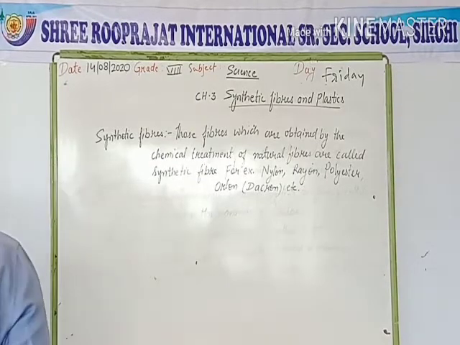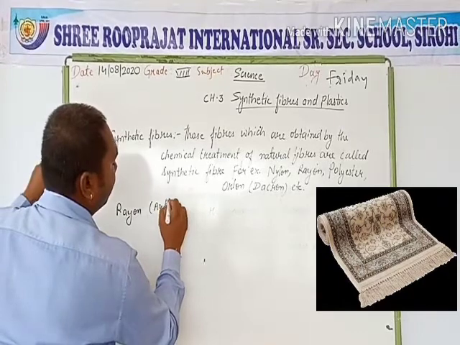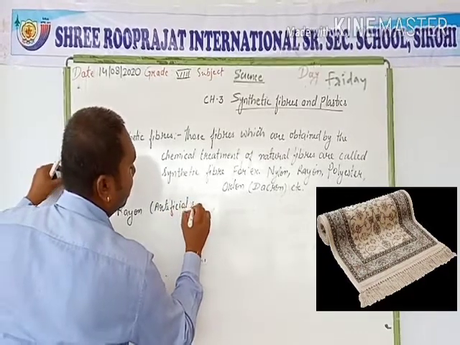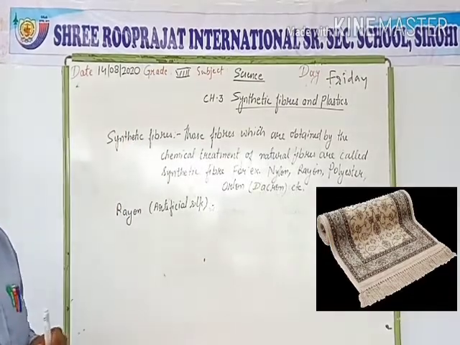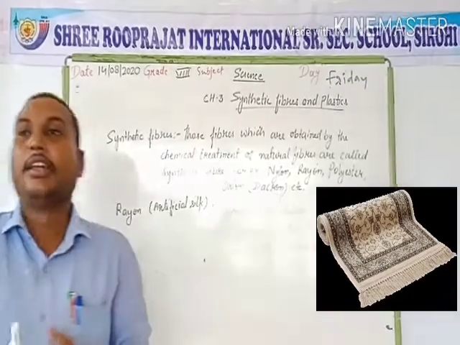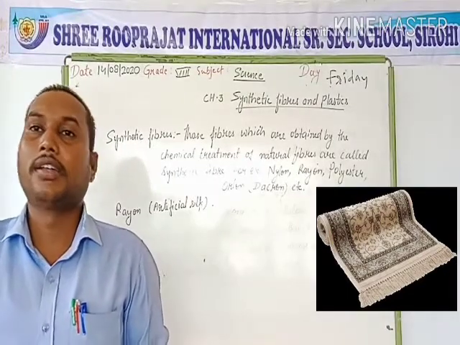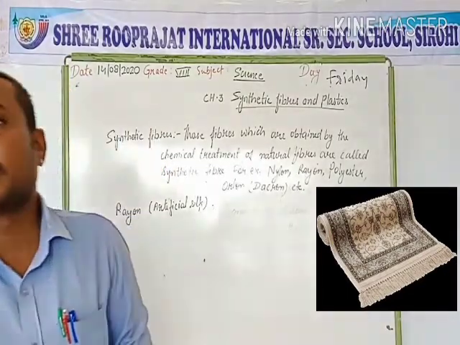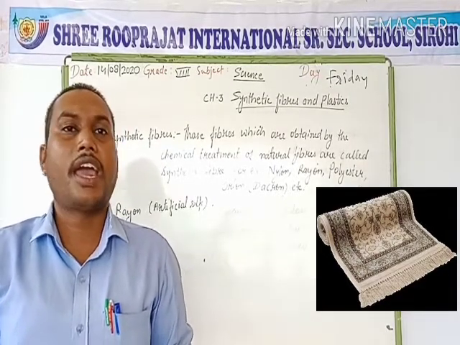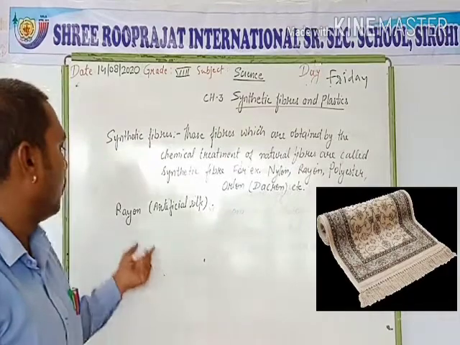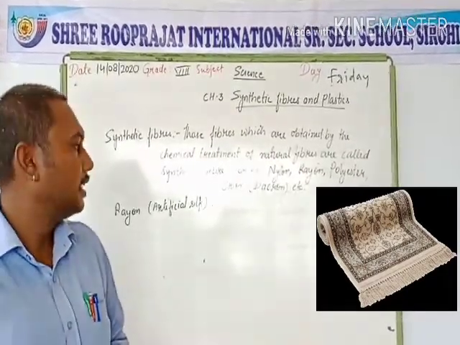Next, rayon. Rayon is an artificial silk. Since silk is very costly and every person cannot use silk, for providing silk-like substances to people, the scientists developed rayon. Rayon is an artificial silk made from wood pulp.